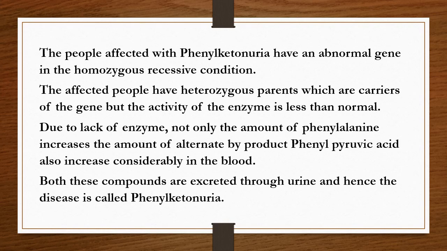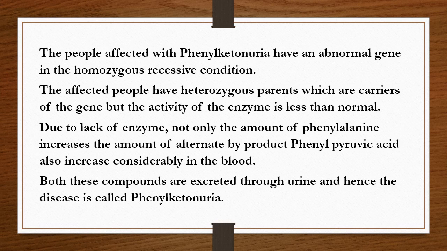The people affected with phenylketonuria have an abnormal gene in the homozygous recessive condition. We all know that in homozygous condition, both the genes are the same. The people are affected with this phenylketonuria because, as we already said, it is recessive.